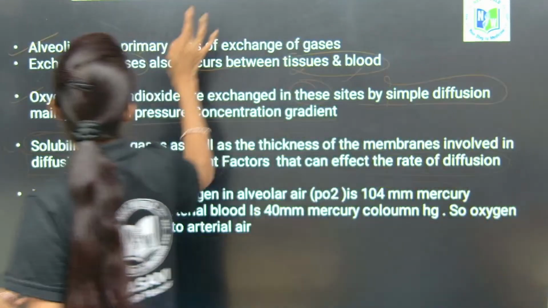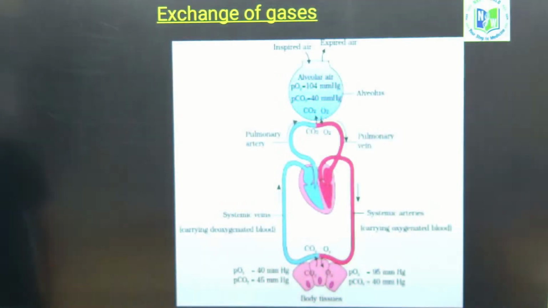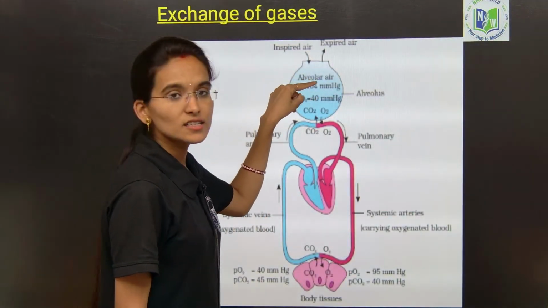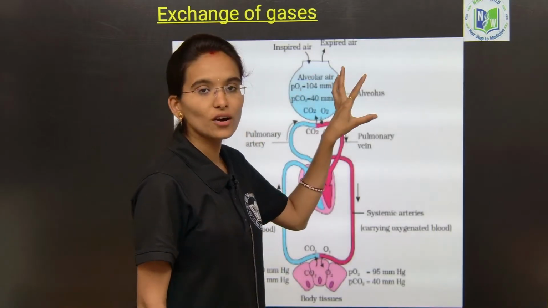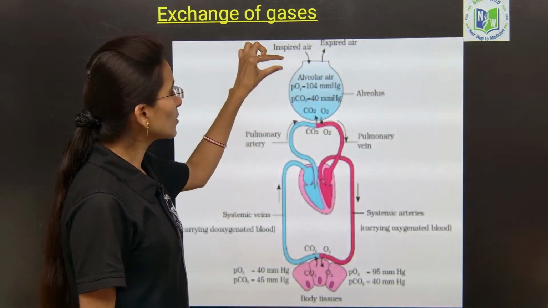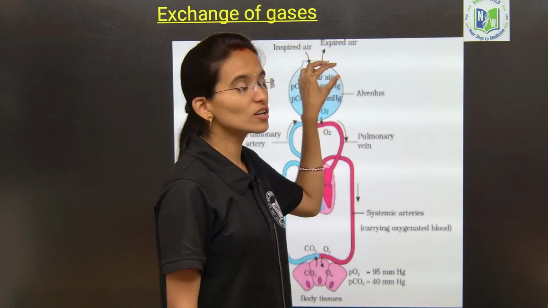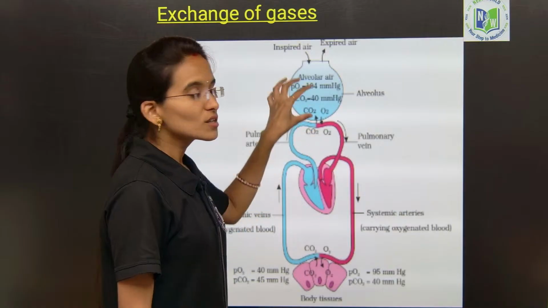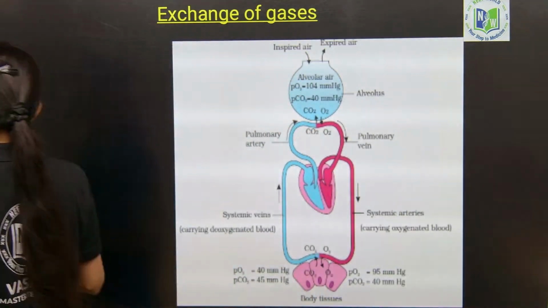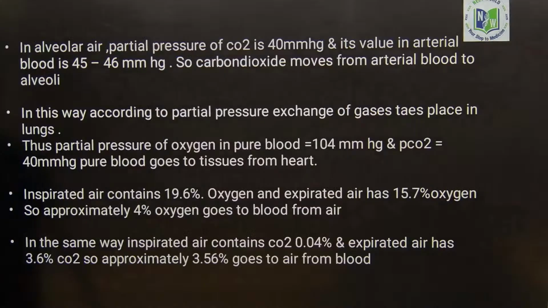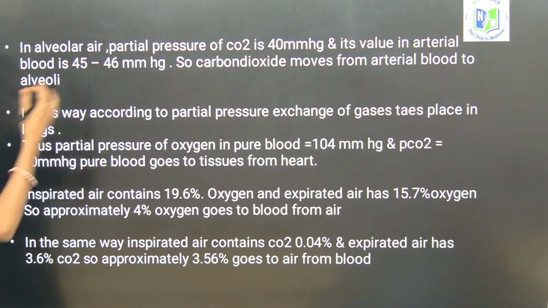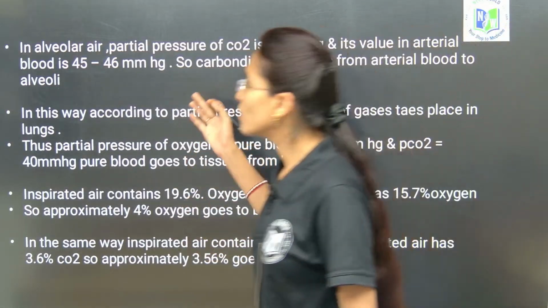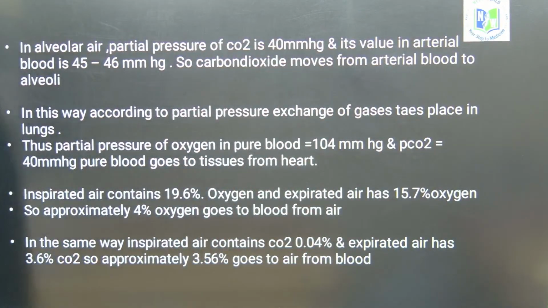See here, this particular point explains this. The pressure of oxygen here is more and the pressure of carbon dioxide is 40. As the oxygen is more inside the alveoli, next we need to transfer it to the pulmonary veins. This is nothing but the exchange of gases. Once again have a look here, my dear students. This is all about the theory that I have explained, displayed over here. You can take a screenshot if you want.